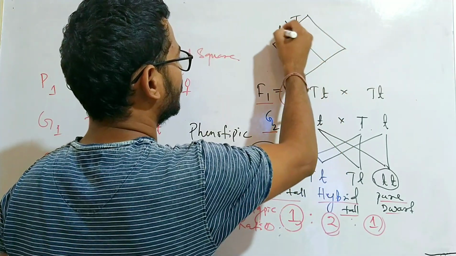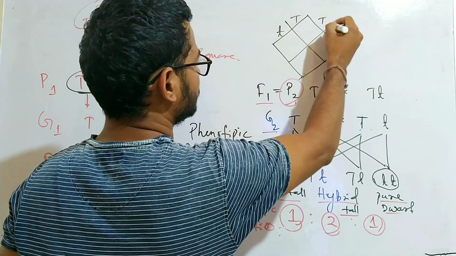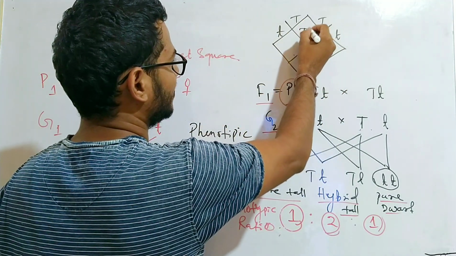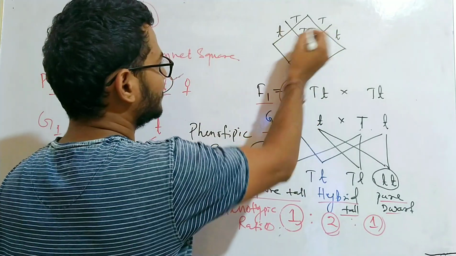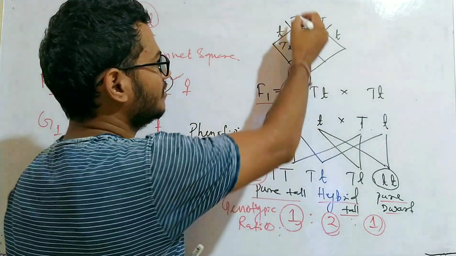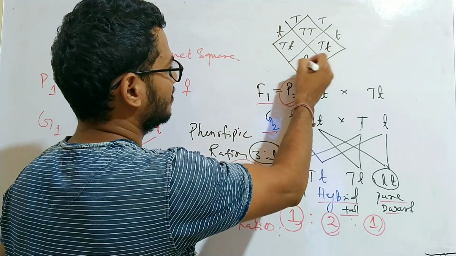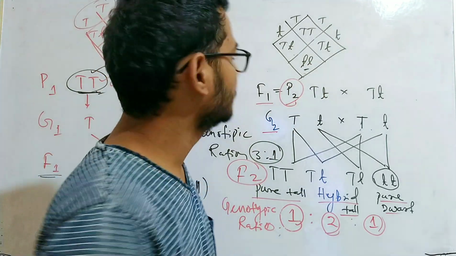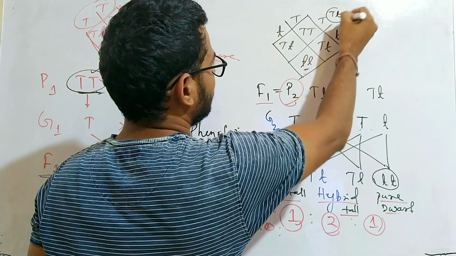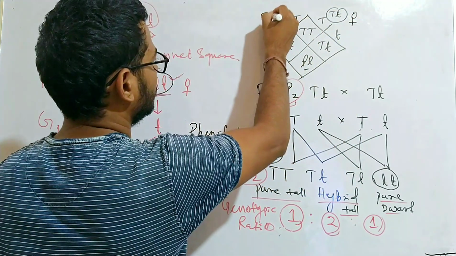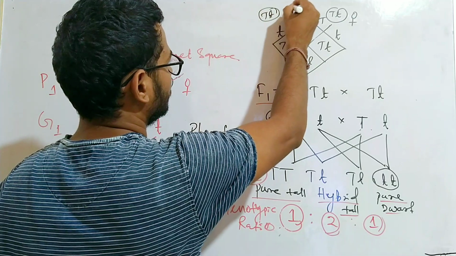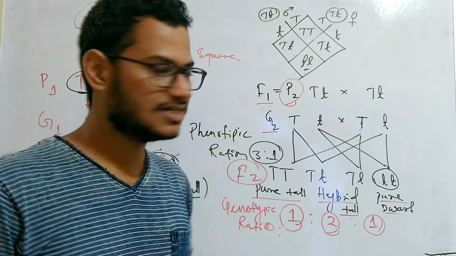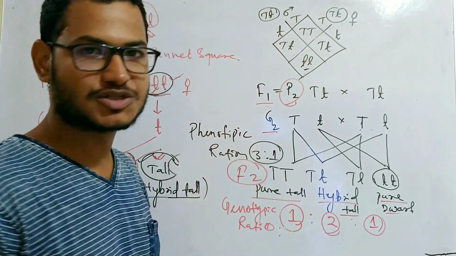Here we have capital T, small t, and capital T, small t, because we are doing self-pollination in this case. So the capital T, when it fuses with the capital T, will lead to homozygous tall. Capital T, small t will lead to heterozygous tall. Capital T, small t again leads to heterozygous tall, and small t with small t forms a homozygous dwarf plant. So here we can write capital T, small t, which may be female or male. Let's take this one as female, this one as male. Clear? So this is the representation of offspring produced from parents through a Punnett square.